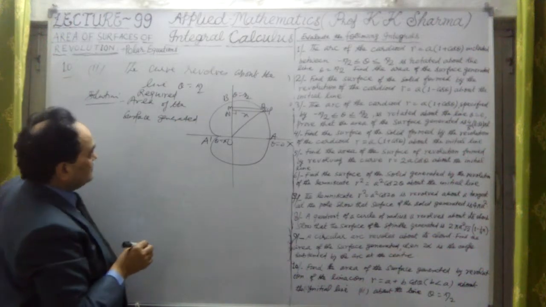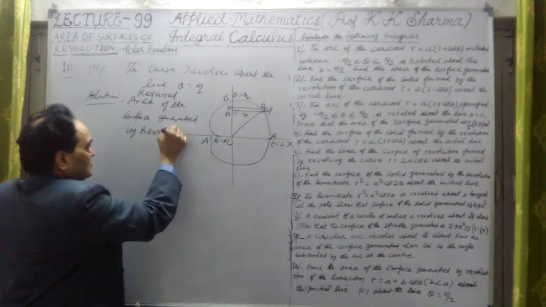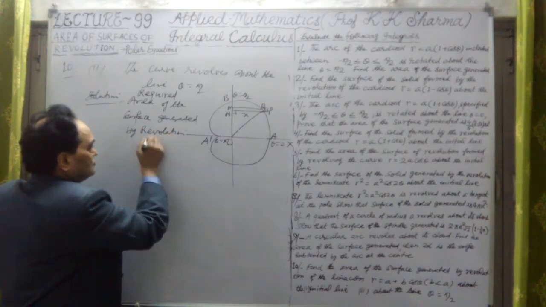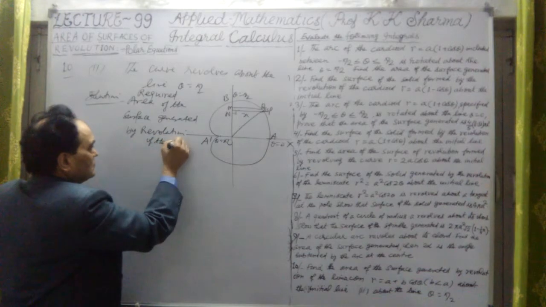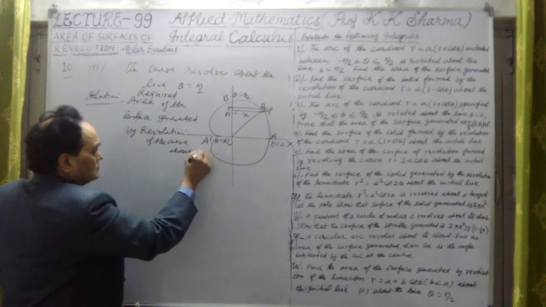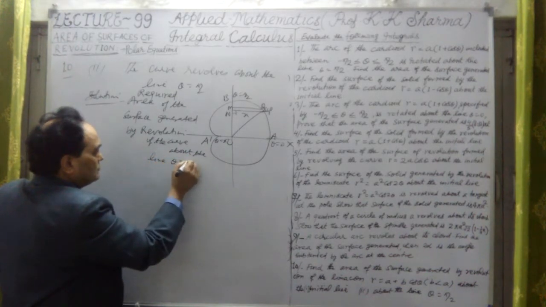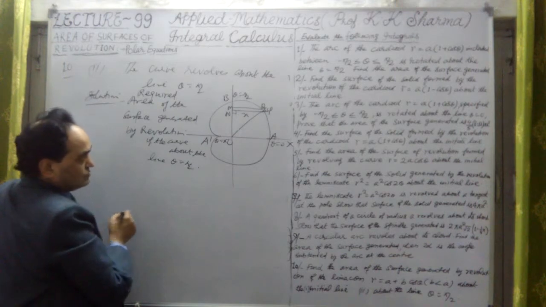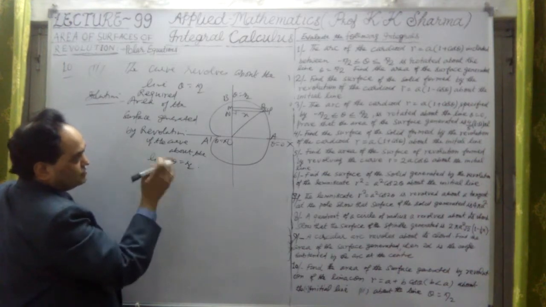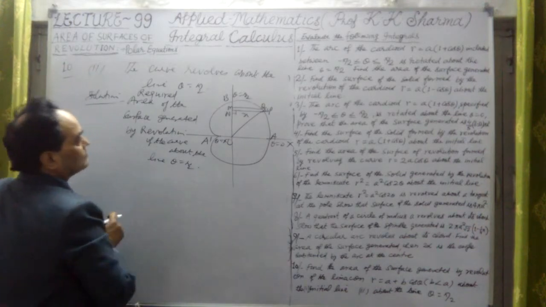Okay, by revolution of the curve about the line theta equal to pi by 2. Simple. So this curve is symmetric about the initial line, undoubtedly, because if I change theta, so it is r equal